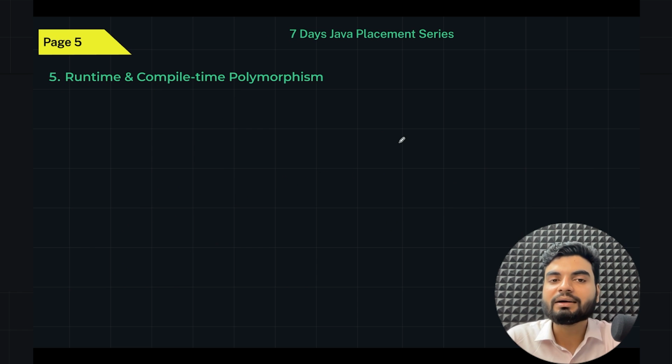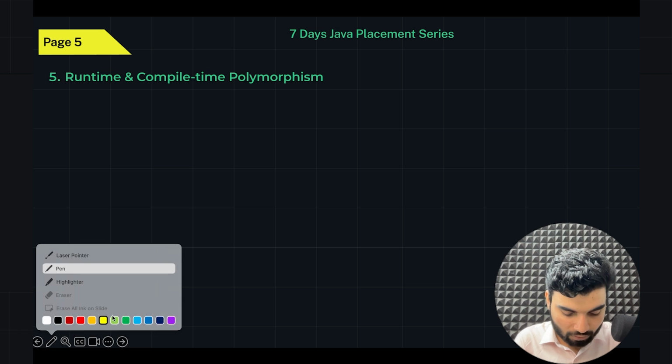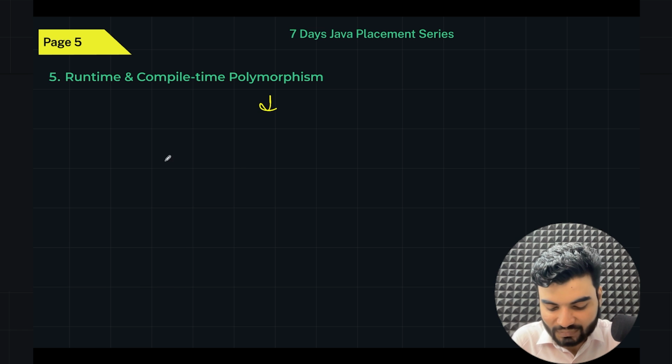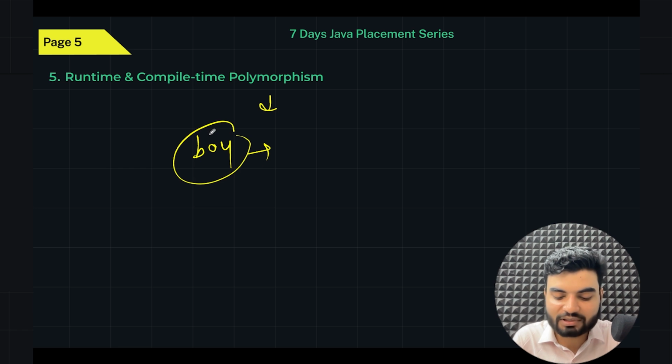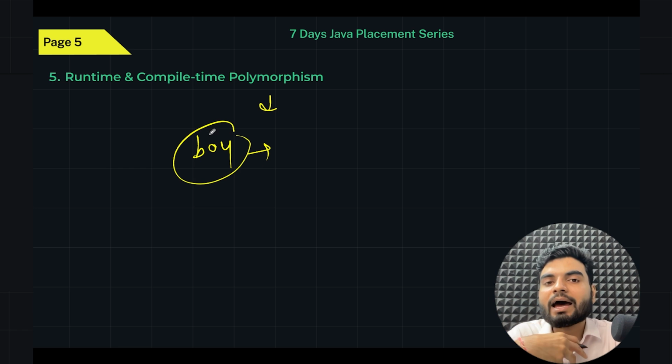Now the another topic, runtime and compile time polymorphism. So what is polymorphism? Polymorphism means having multiple behavior. Multiple behavior means, let's say there is a boy. In front of his parents, he behaves like a child, like a son, right? Or in front of a teacher, he behaves like a student. Or in front of his own children, he behaves like a father. So in different situations, he has different behavior. That's polymorphism. Poly means multiple behavior. Like, समझ रहे हो?